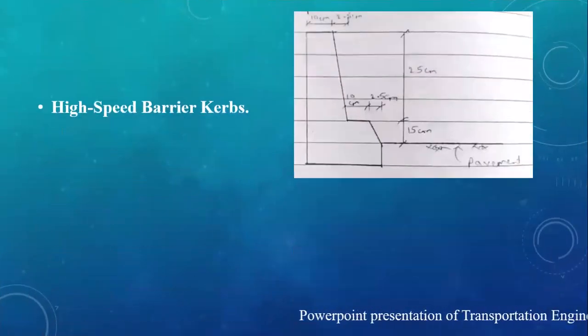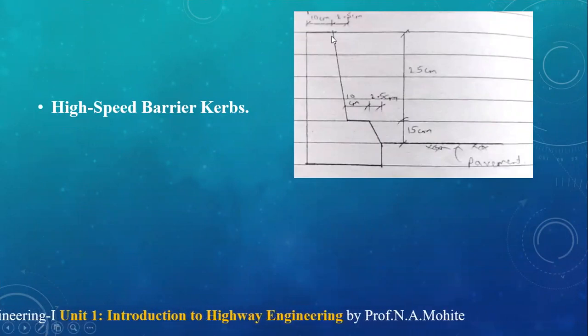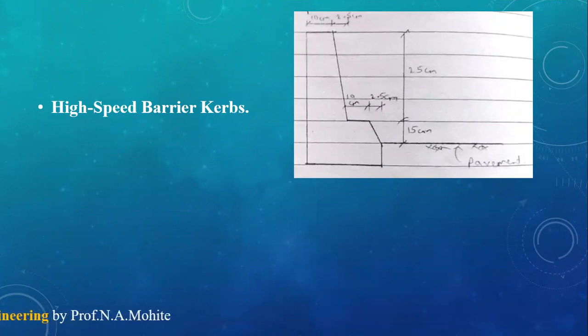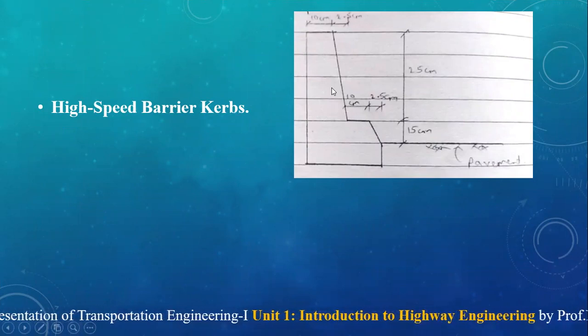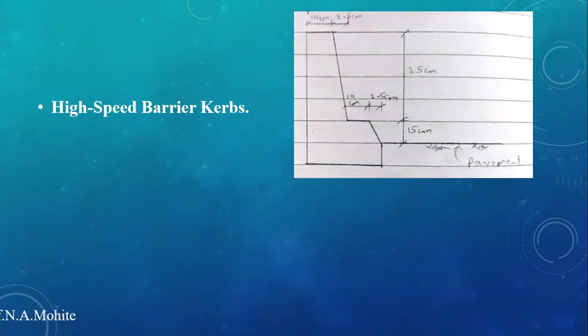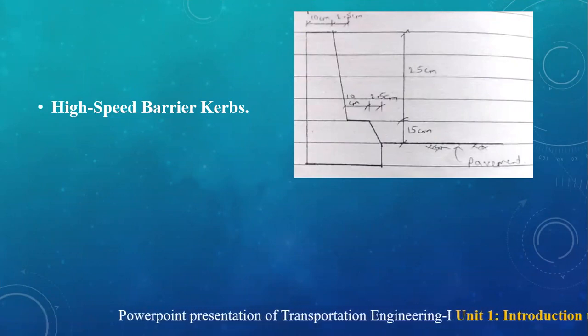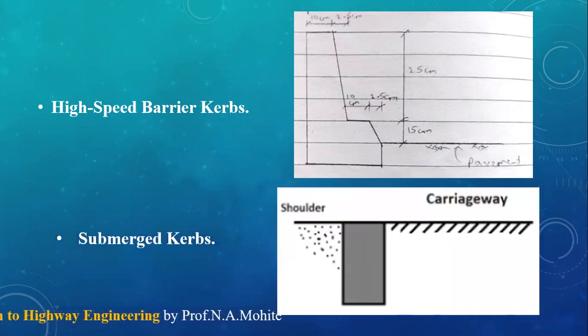Next type of curb is the high speed barrier curb. It is just like the low speed barrier curb. Here also you can see it is almost the same vertical face, so this also works to avoid entry of vehicles over the footpath. And the next type is the submerged curb.